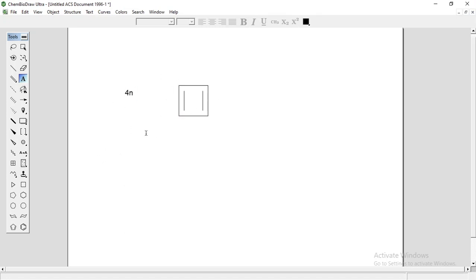So it obeys the anti-aromatic rule, and it has an even number of pi bonds. It has 2 pi bonds, and 2 is an even number. That's why this compound is an anti-aromatic compound.